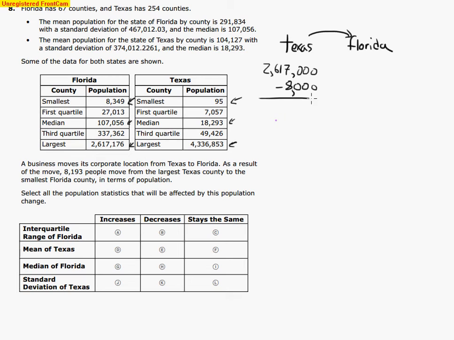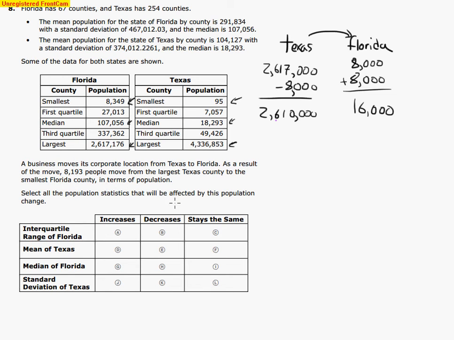So I'm going to subtract 8,000 here, and I'm going to add 8,000 to my smallest. My smallest Florida town is about 8,000. So I'm going to double this town down here. So my big town barely changes at all. I still have 2,600,000, blah, blah, blah. And then this town over here nearly doubles because this company moved. So what we need to do is select a bunch of things that might change.